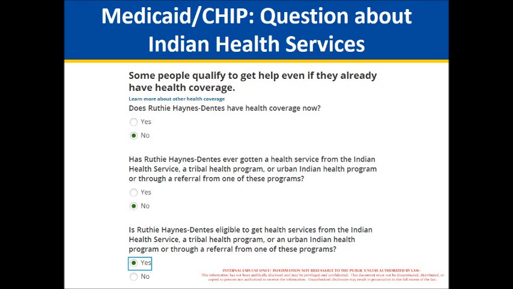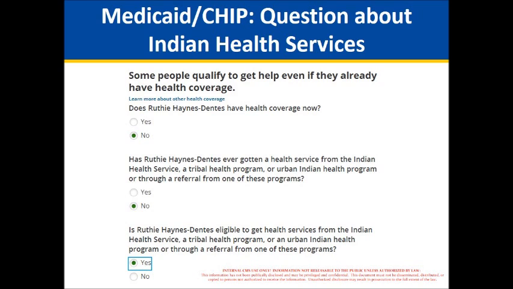And if they say no to that question, then another question appears, which is whether they're eligible to receive services from an Indian Health Service, tribal health program, or urban Indian health program, or referral from one of those programs. And those are for getting certain benefits through Medicaid and CHIP, different cost-sharing benefits that people who are eligible for Medicaid and CHIP are eligible to receive.